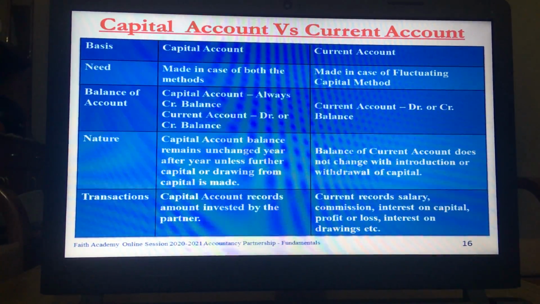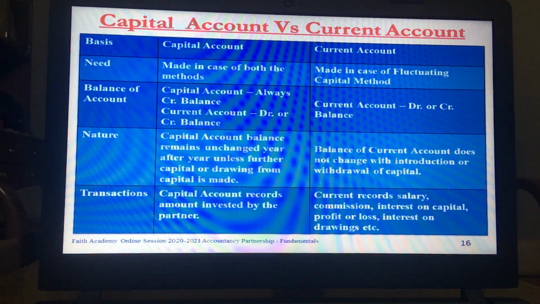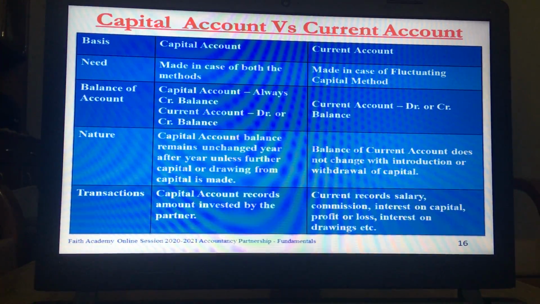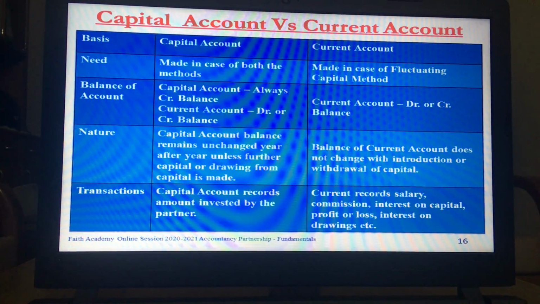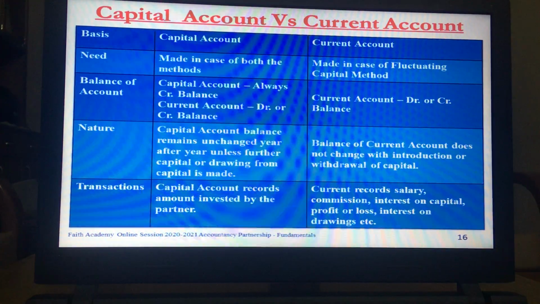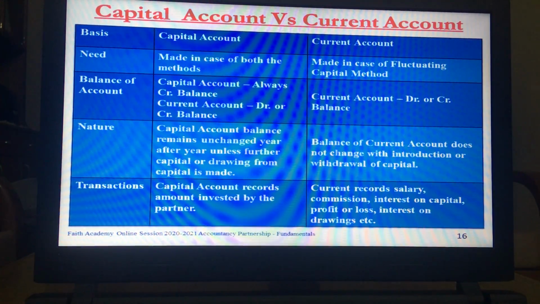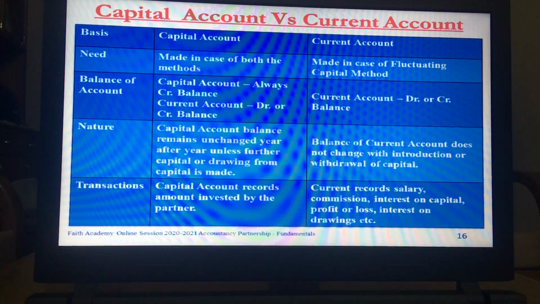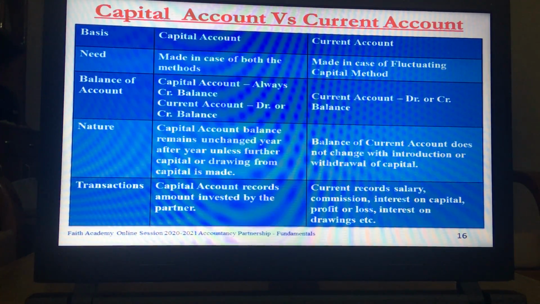Capital account always has a credit balance, and current account may have a debit balance or a credit balance. Capital account balance remains unchanged year after year unless further capital or drawing is made.